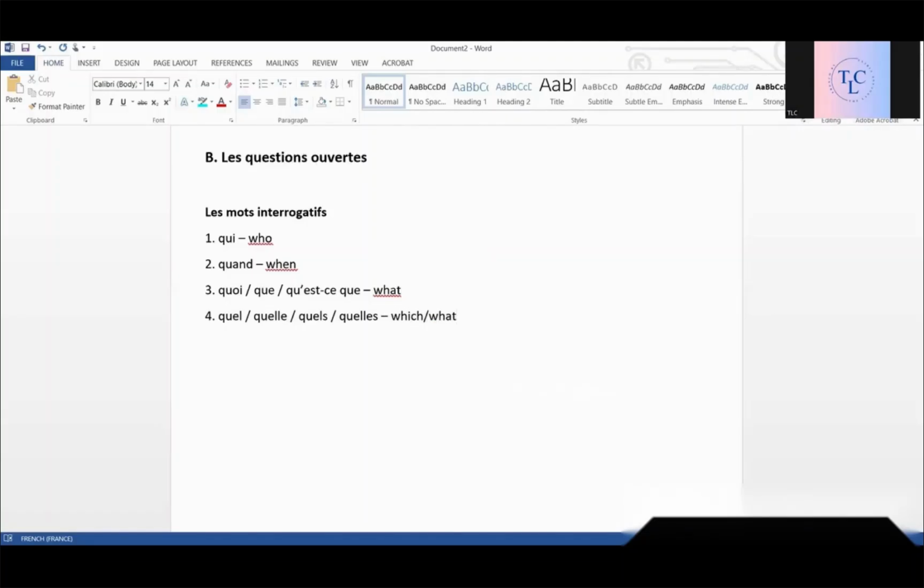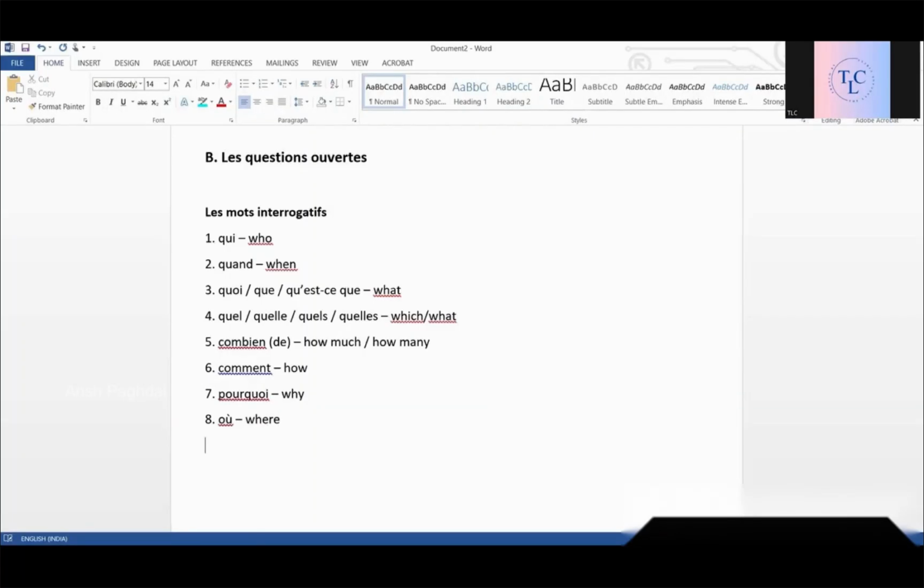You've learned when quel is which and when it is what. Then, what is combien or combien de? How much? How many? Yes. Next, what is comment? How? What is pourquoi? Why? And what is où? Where? These are the question words.